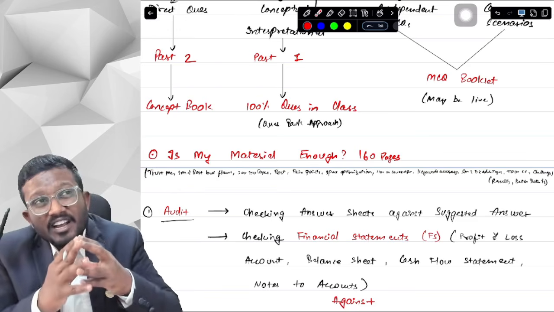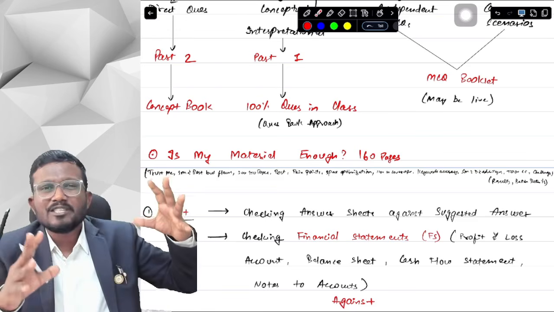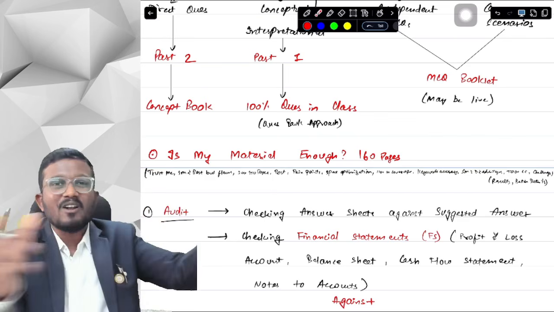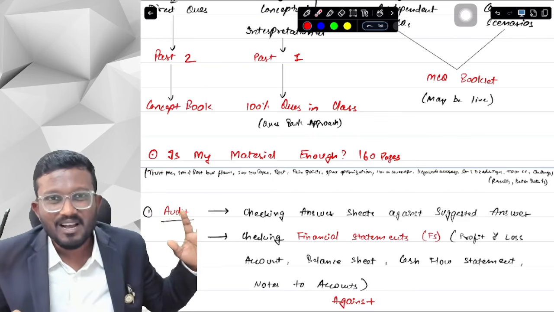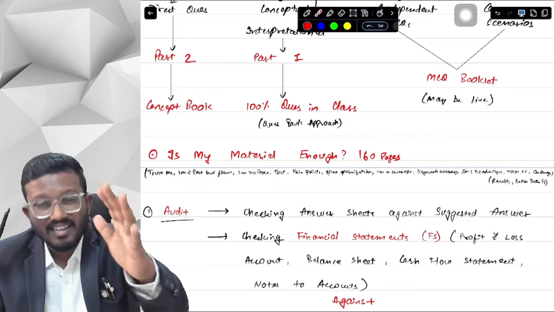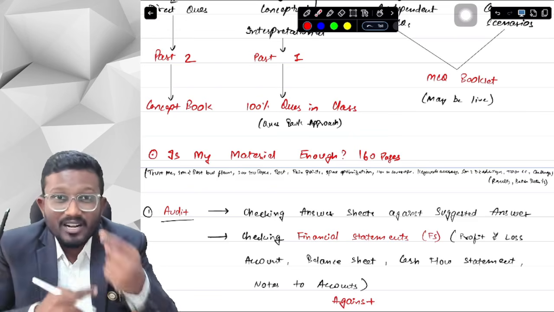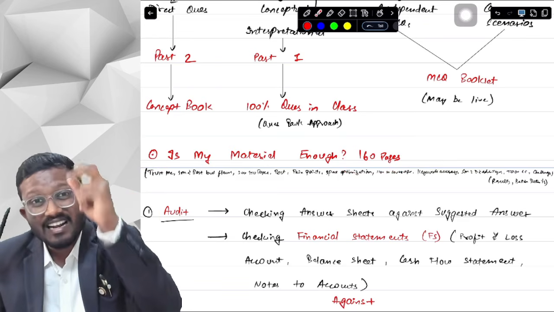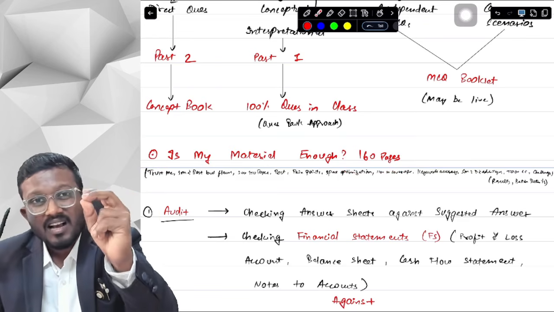And if you are studying those thousands of pages, or 300, 400 pages, then you will be just lost in all the paragraphs and the words. But if you are studying this 160 pages very dedicatedly, very concentratedly, and doing multiple revisions of this 160 pages concept book, then you will be able to understand and learn those keywords very well.